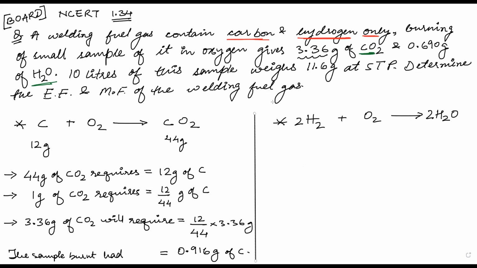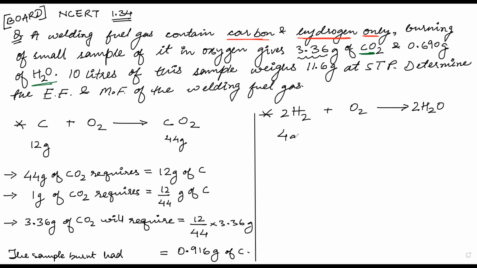Now, can you do the same thing with the hydrogen also? I would be very happy if you get the right answer, if you approach it in the right way. Let me just tell you one thing. Here, 2 H2s means the total will be 4 grams. We don't want to concern ourselves with the oxygen. And 2 moles of H2O will weigh how many grams? 36 grams. Okay, so you start with the statement